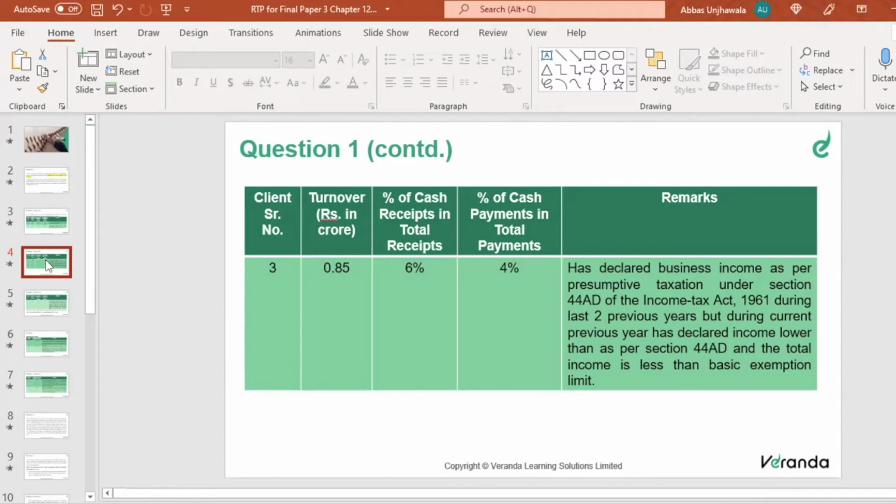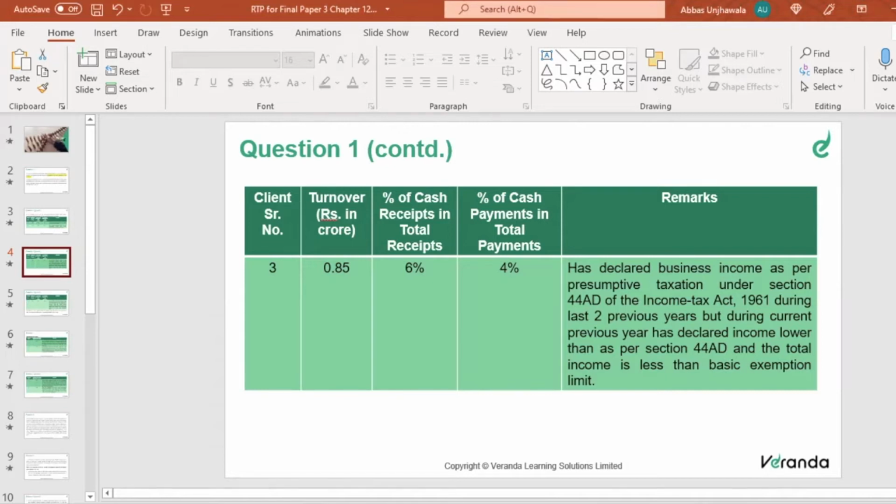So, assume 85 lakhs into 6%: the presumptive income will be around 51,000, but my actual income is only 30,000.